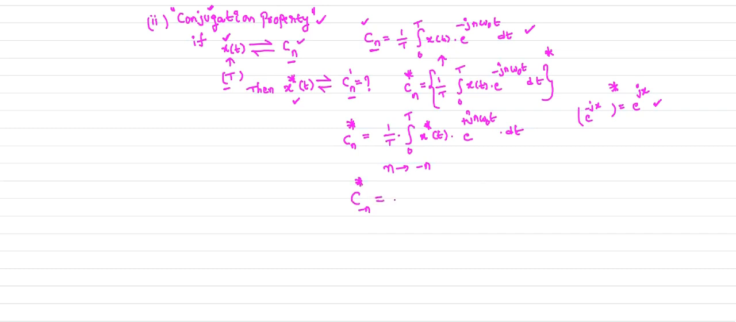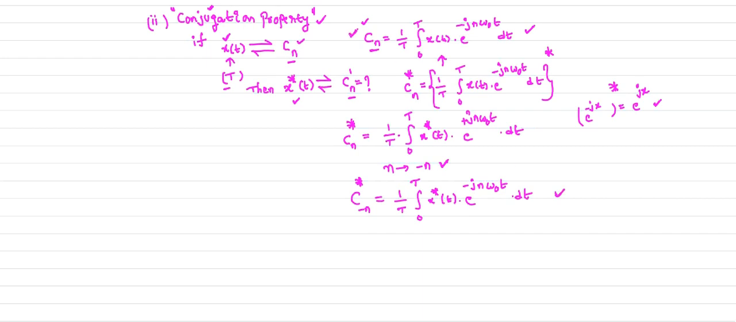This is the time reversal operation. C minus n conjugate is equal to 1 by T integral 0 to T of x conjugate of t into e power minus jn omega naught t dt. We just replace n by minus n, so that we get C minus n conjugate equal to 1 by T times integral 0 to T of x conjugate of t e power minus jn omega naught t dt. Now this is of the form Cn.